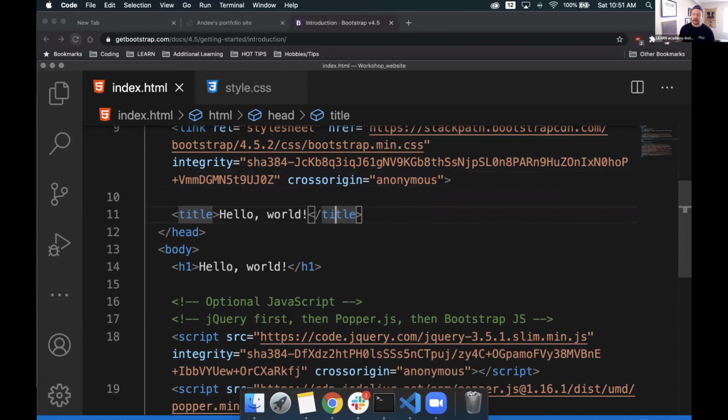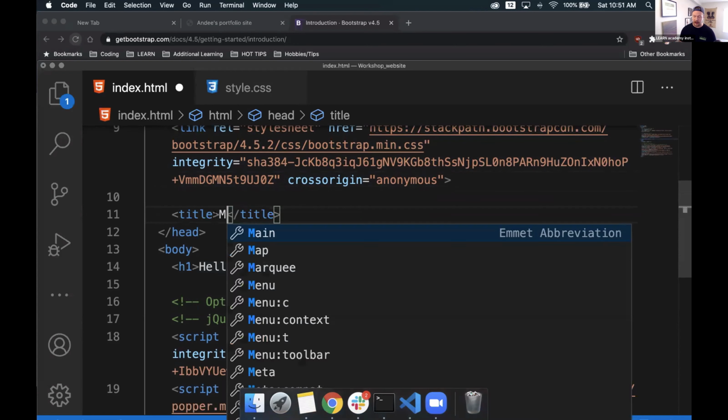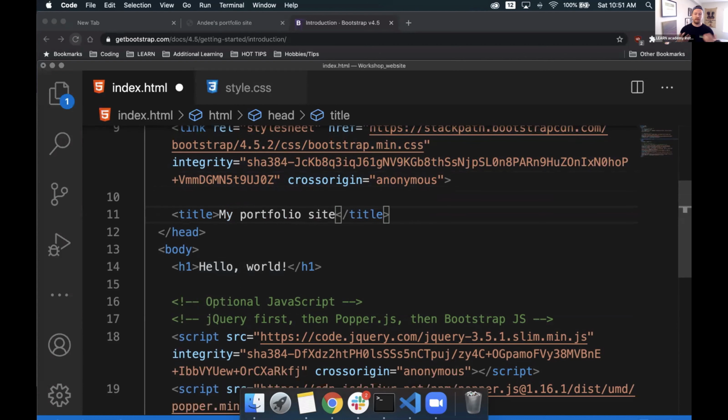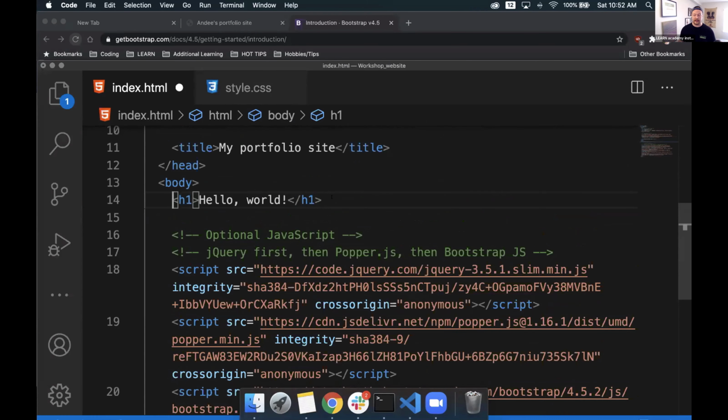Then we have a title here, which we had Andy's portfolio. We'll just call this instead, we'll say my portfolio site, or anything that you want to name it, because again, all this is doing is just showing up here in our browser. And then we have some body, and they gave us some nice boilerplate code as well. So they gave us an H1 tag that says hello world.